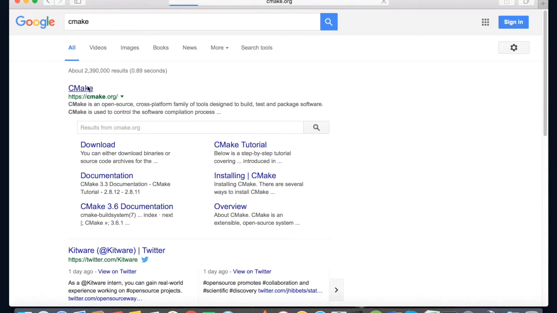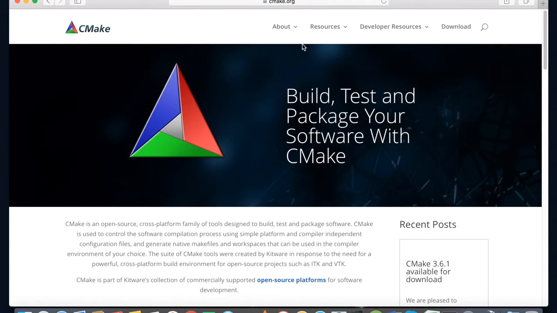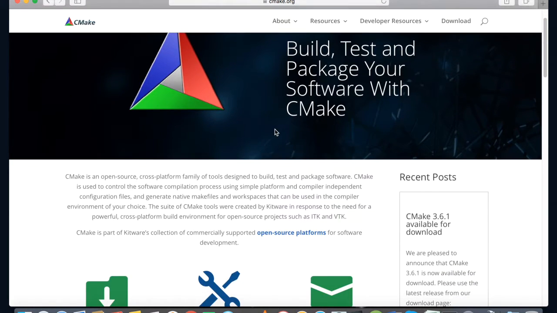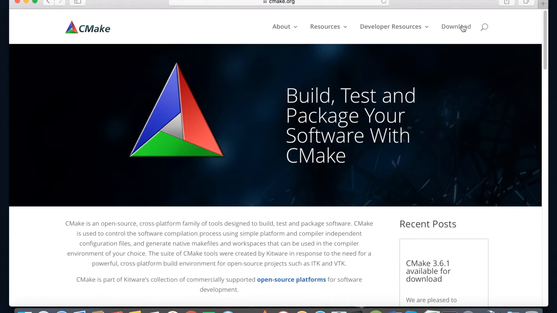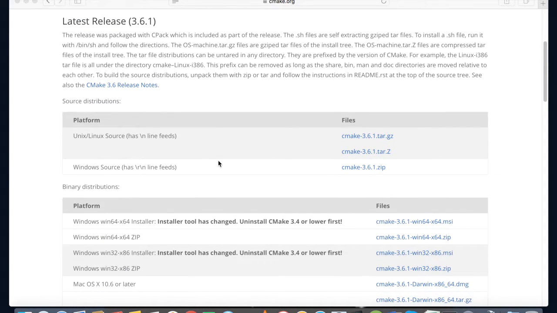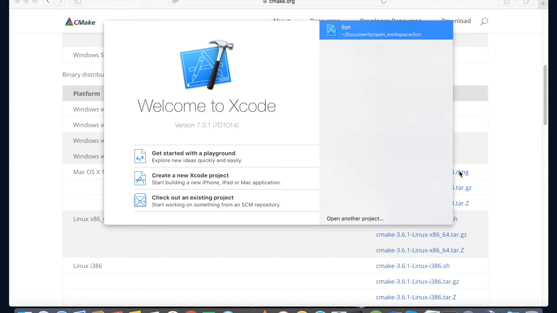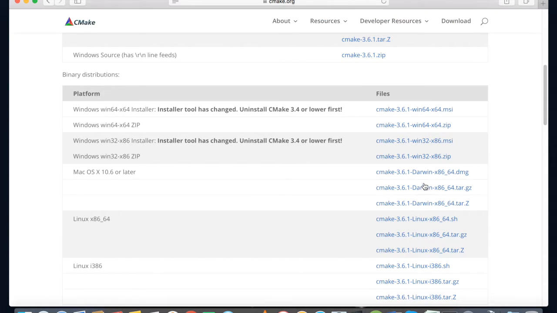Cmake is open source and you can download it from cmake.org. This helps opencv to build, test, and run your software effectively. It is cross platform, so to download the latest cmake, you can click on this button, and yeah, this is what we want.